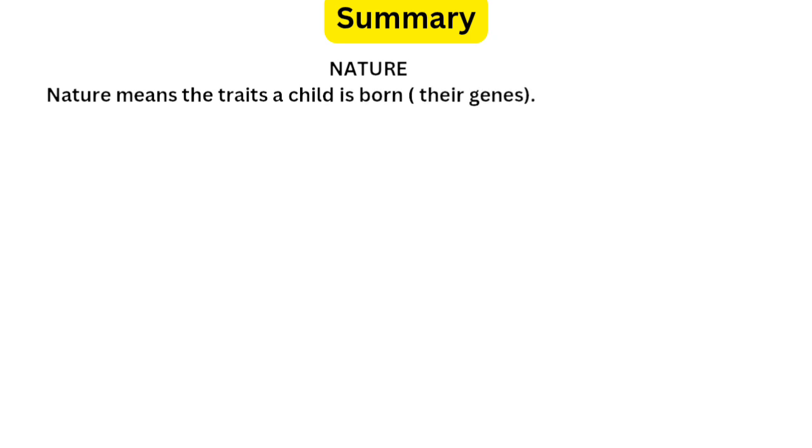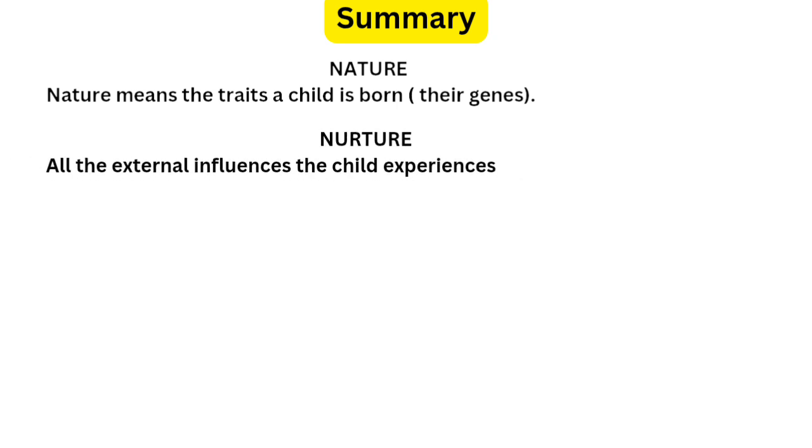So let's do a quick summary of what we have discussed in this video. First we saw the meaning of nature and nurture, the definitions and the differences. Have a quick review here. Nature means the characteristics or traits a child is born with, like the genetic makeup, physical features like the eye color, the height, the natural talents. So this is nature. Nurture is everything a child learns from their surroundings, like from their family, their school, their experiences, all those things. So it's all about the surroundings.